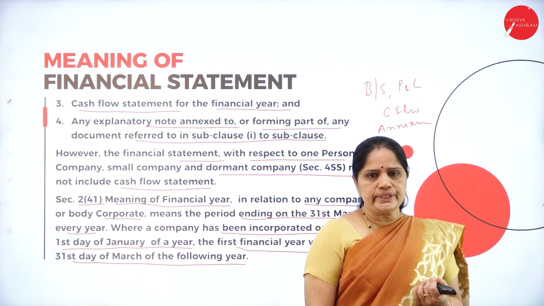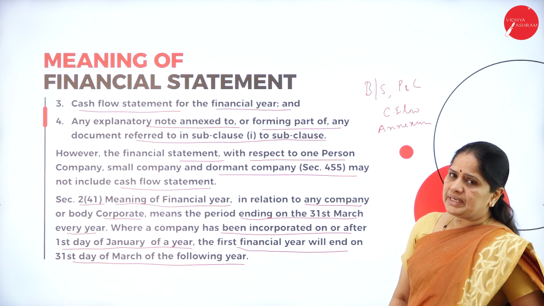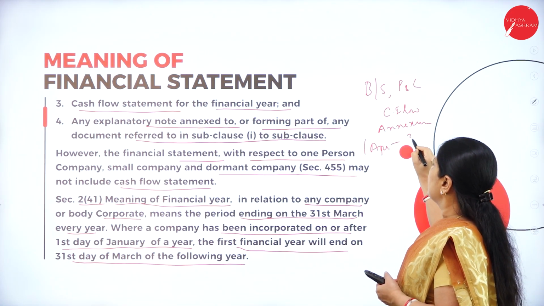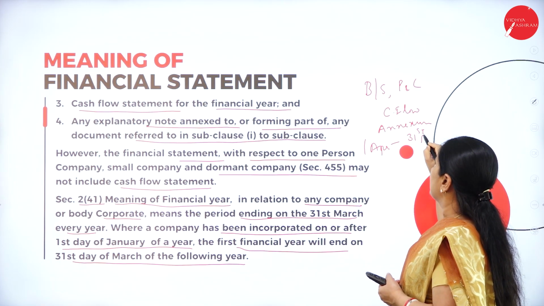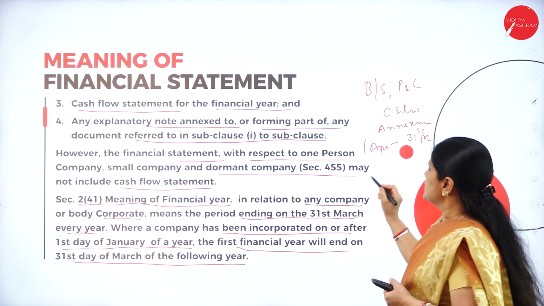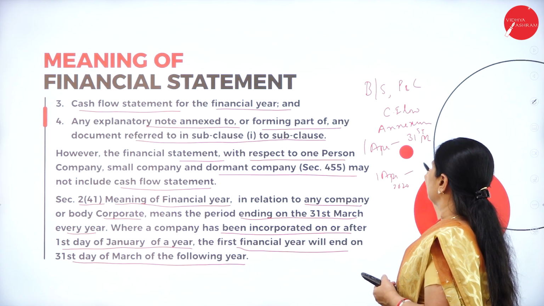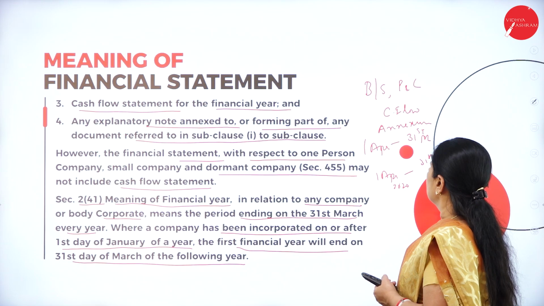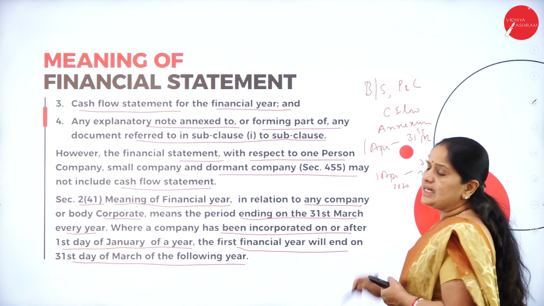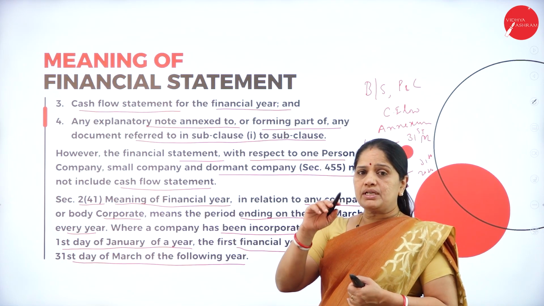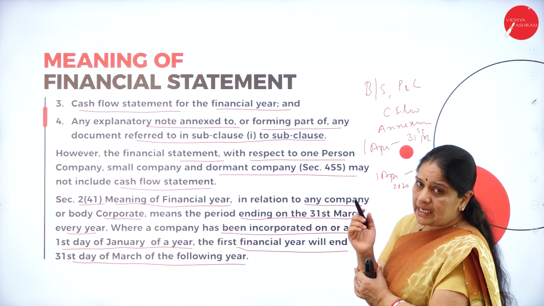So, as I told you earlier, the financial year starts on 1st of April and ends on 31st March of the next year. Suppose you take the example of 1st April 2023, then it will end on 31st March 2024. So, it is a period of one year from 1st April to 31st March of the next year.